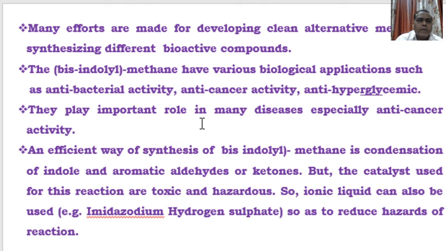Many efforts are made for developing clean alternative methods for synthesizing different bioactive compounds. Bis-indole methanes have various biological applications such as antibacterial activity, anti-cancer activity, anti-hyperglycemic.